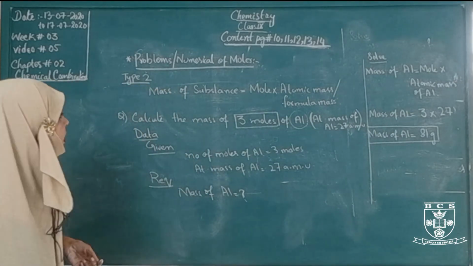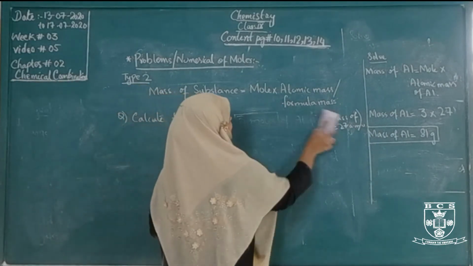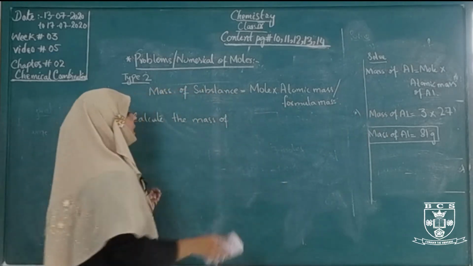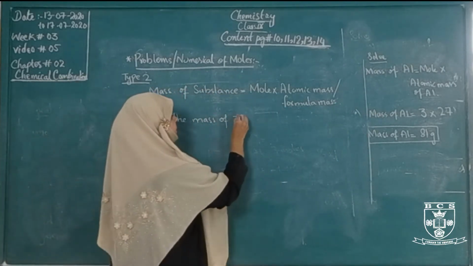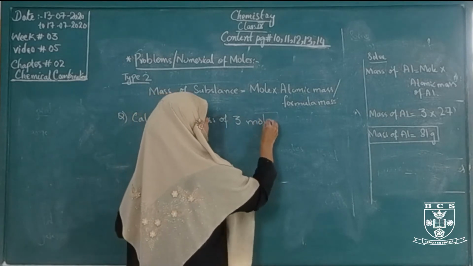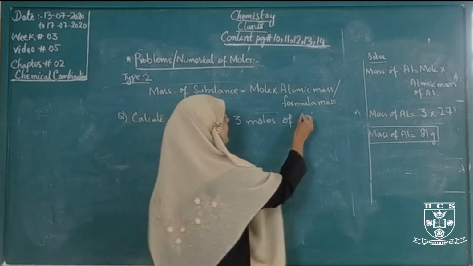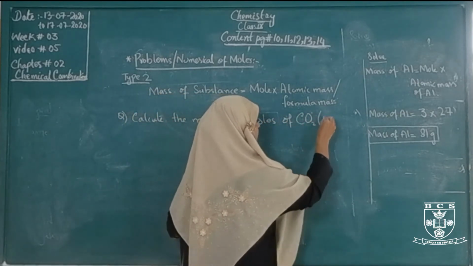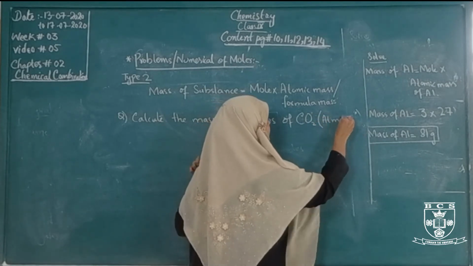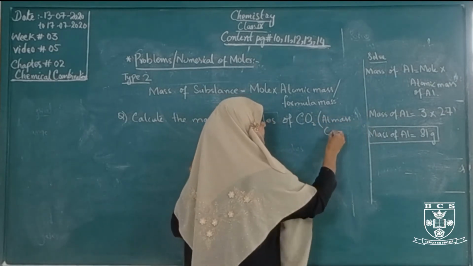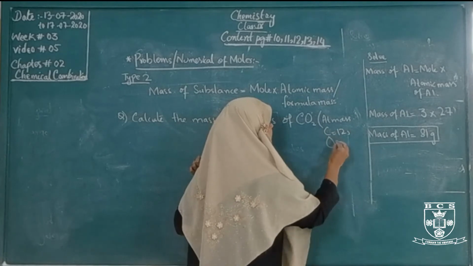So, another numerical: calculate the mass of 3 moles of carbon dioxide. The atomic mass of carbon is 12 and oxygen is 16.